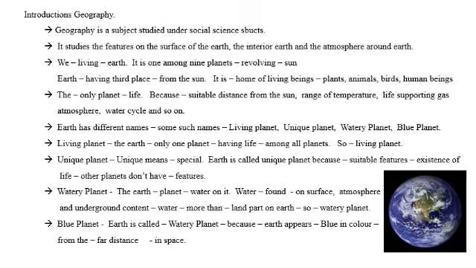The unique feature or the special feature of the earth is that the earth has suitable features for the existence of life, which the other planets do not have. So only earth is called a unique planet. The earth is called the watery planet.